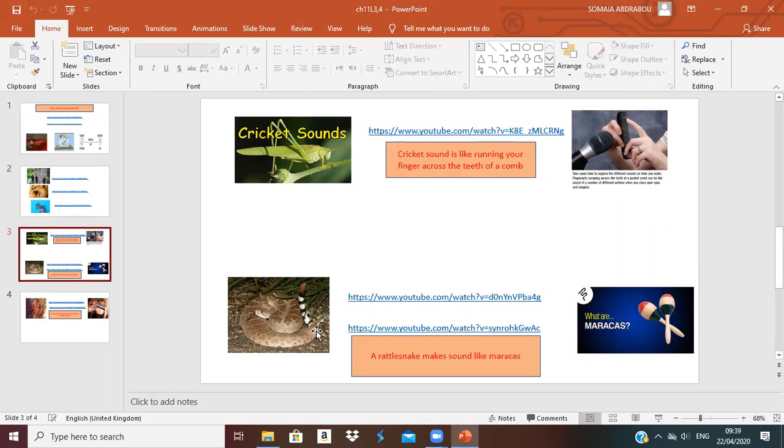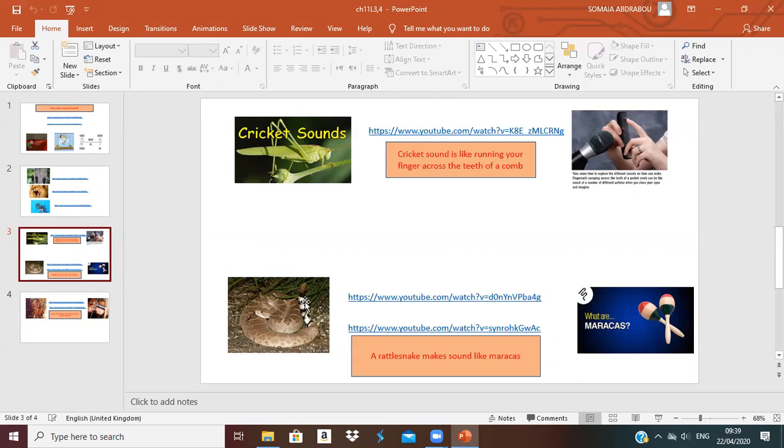Then a rattlesnake has a rattle at the end of its tail. So it makes sound by shaking its rattle. The rattlesnake has a sound the same as what? As maracas. This is a kind of instrument, okay?